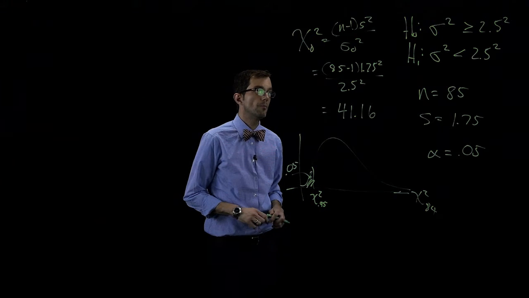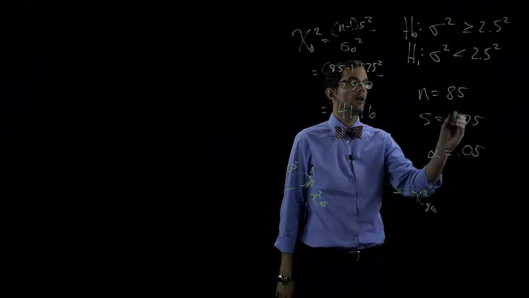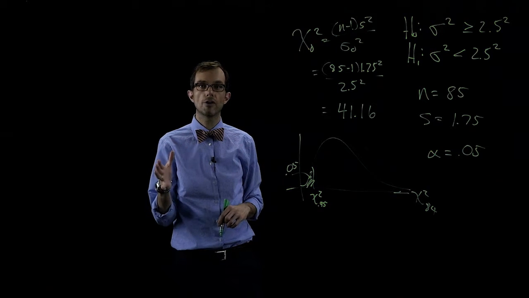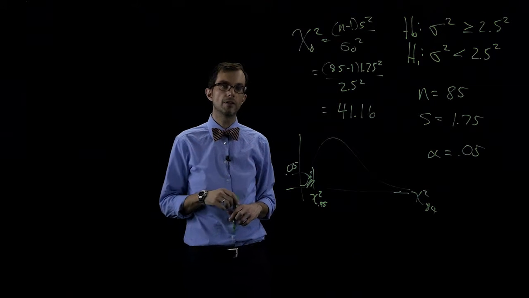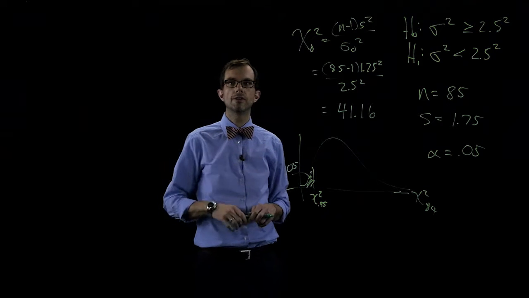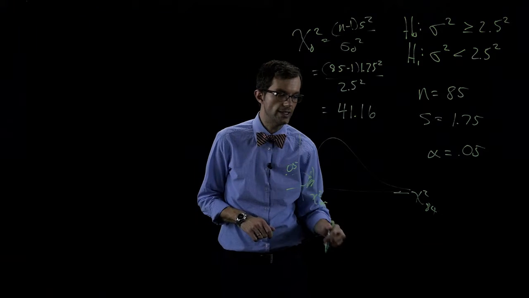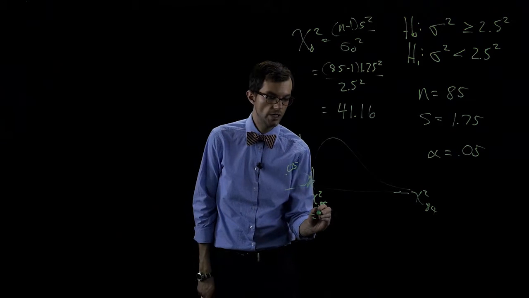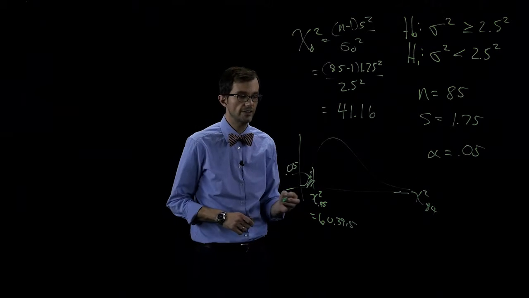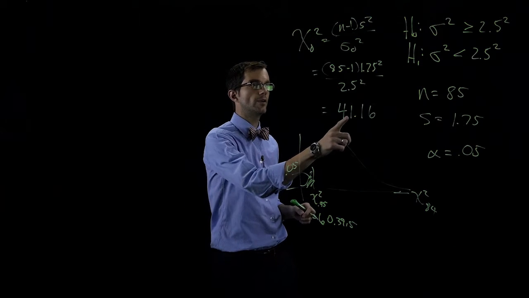But for our chi-square table, we don't have 84 degrees of freedom exactly. To be a little more conservative, we can round down to degrees of freedom 80. So we're going to estimate this value with degrees of freedom 80. If we do that, we get a value of 60.3915. So here is our test statistic.